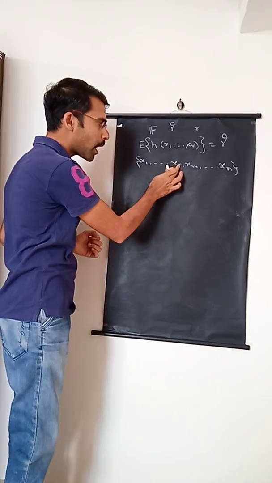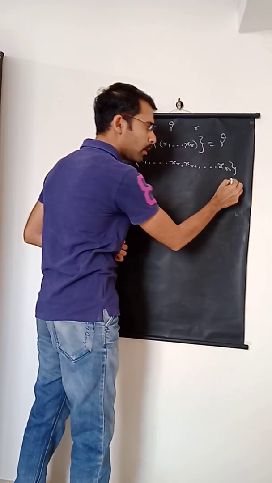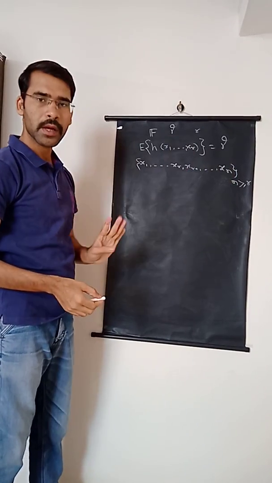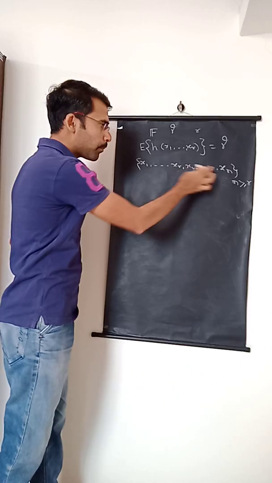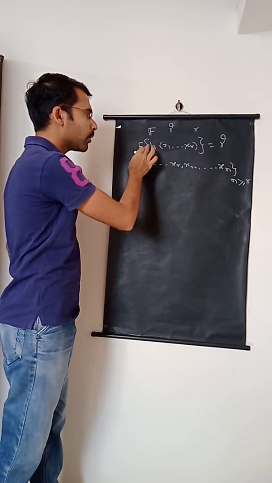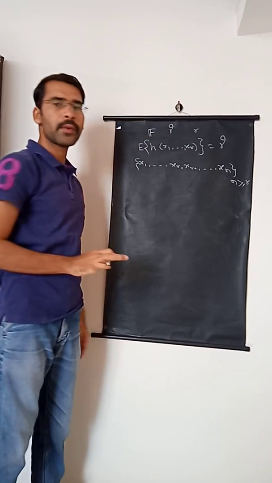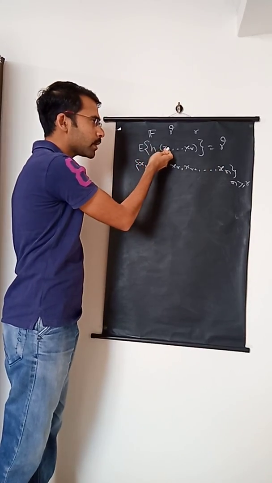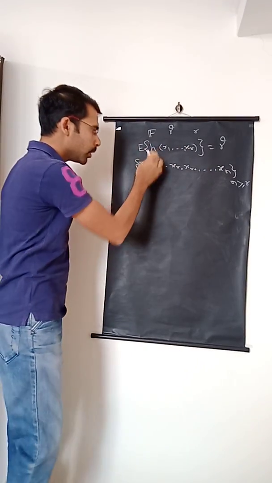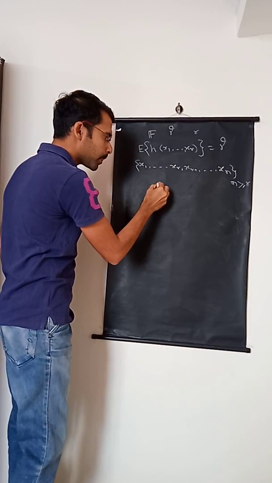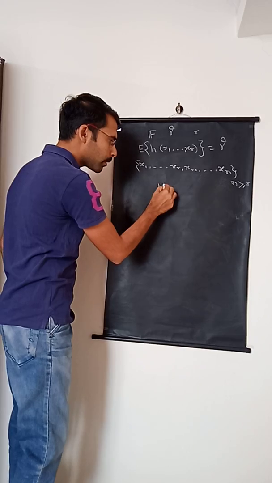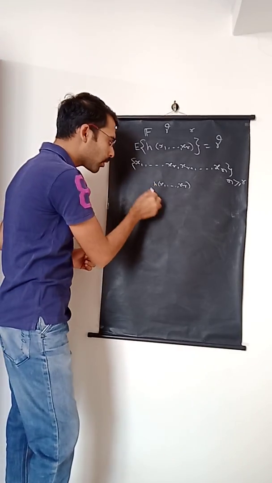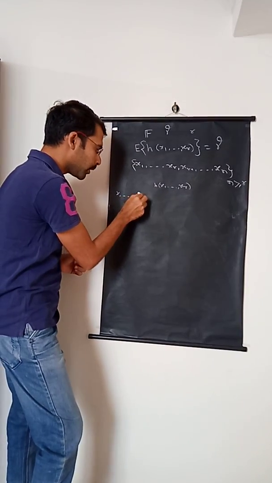So now suppose instead of r, we are provided with a sample of size n, where this n is greater than or it may be equal to r. If n is less than r, then we cannot estimate gamma. Now the sample is provided and that is having size n, but this particular H takes only r values as the input. So this situation has to be tackled because the sample is containing n values, but H requires only r values as the input. So even if we are having a sample of size n, this H requires r arguments. So for this, x1, x2, xn, this is our sample.